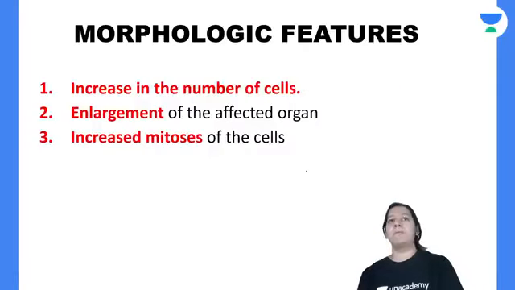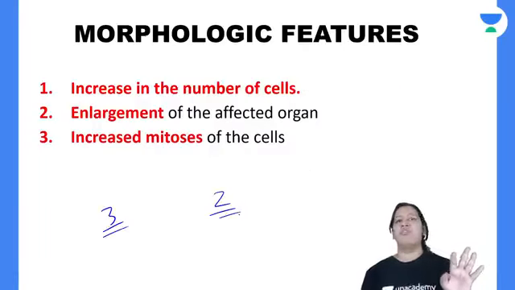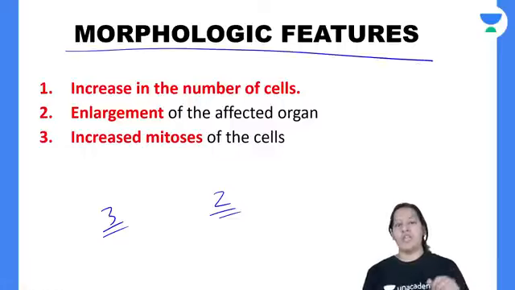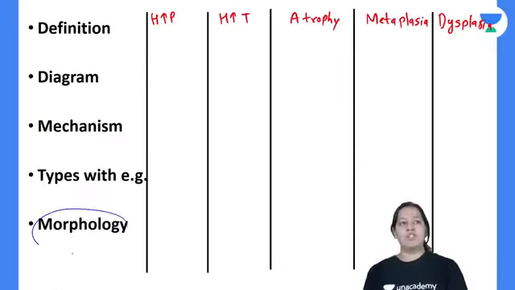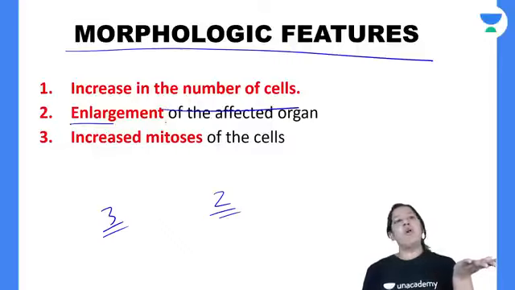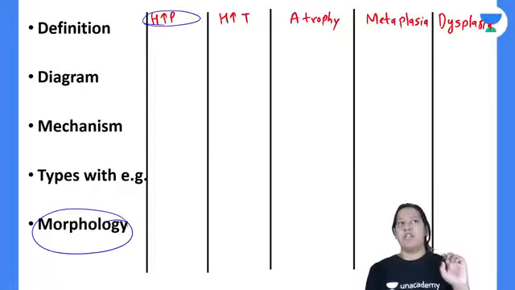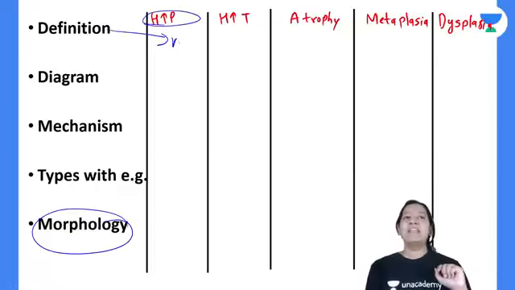So these are the two examples you can learn for pathological. So three examples of physiological and two for pathological, I have told you. Last thing is morphology. The cells are increasing in number. So because of increase in number, the overall organ is enlarged and increased mitosis is there. So I am done with hyperplasia. You know the definition? Yes. It is increase in number, not size.